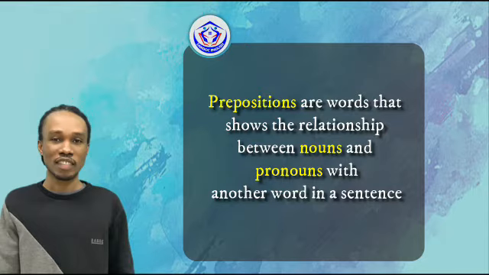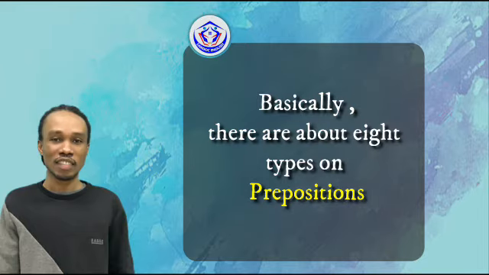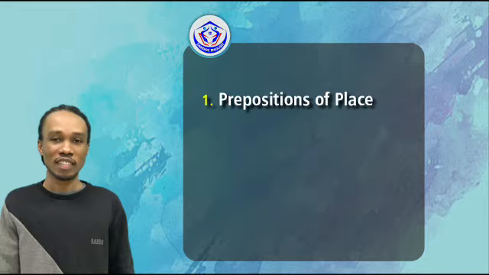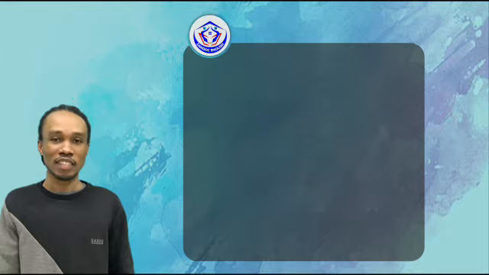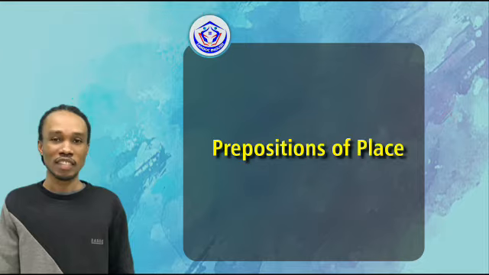Prepositions are words that show the relationship between nouns or pronouns with another word in a sentence. Basically, there are about 8 types of prepositions. We have preposition of place, preposition of time, preposition of manner, preposition of movement, and so on. In this episode, we are going to talk about preposition of place.